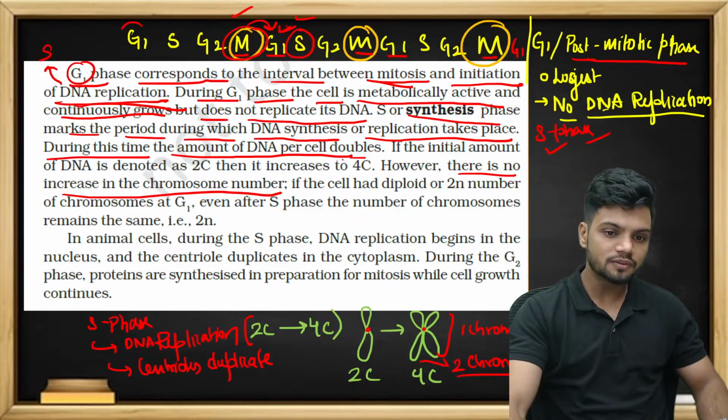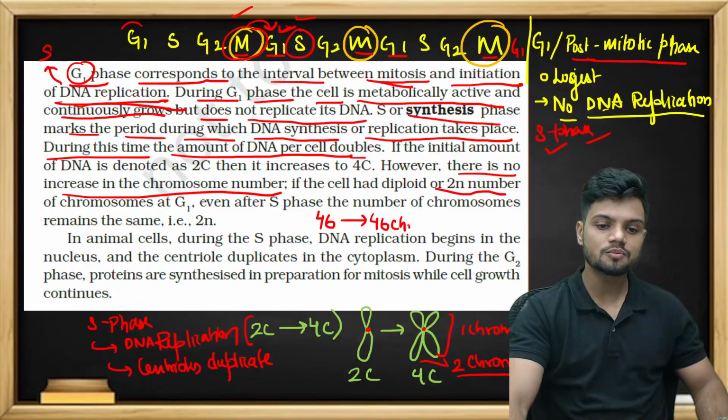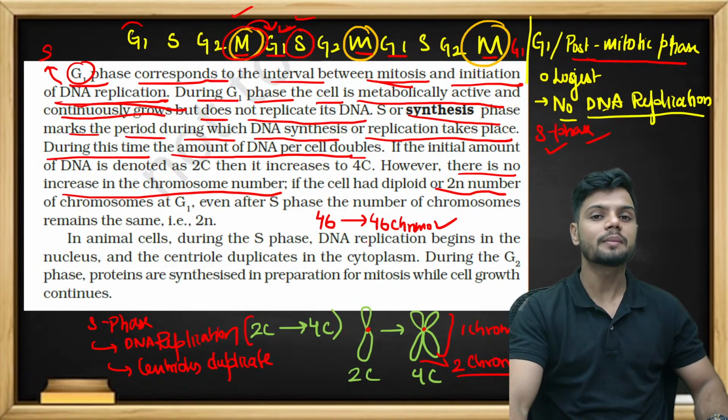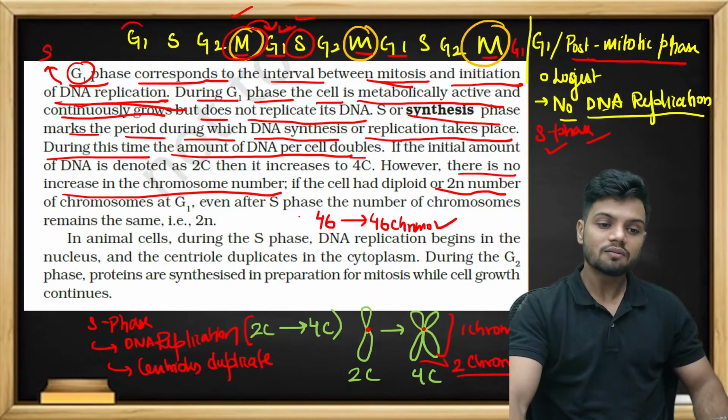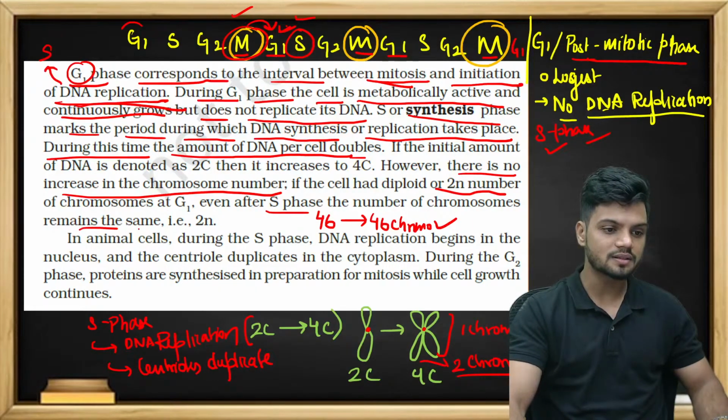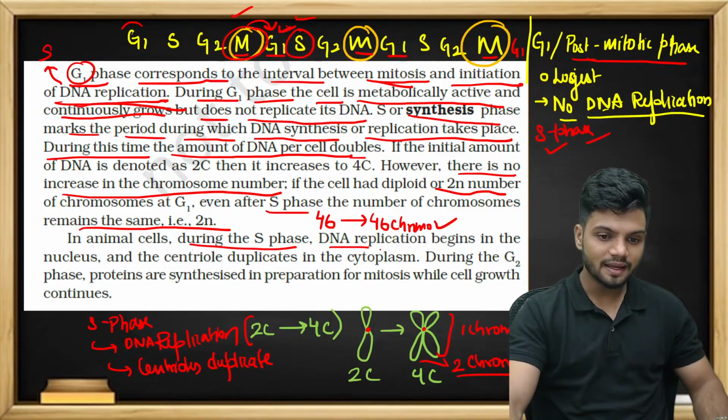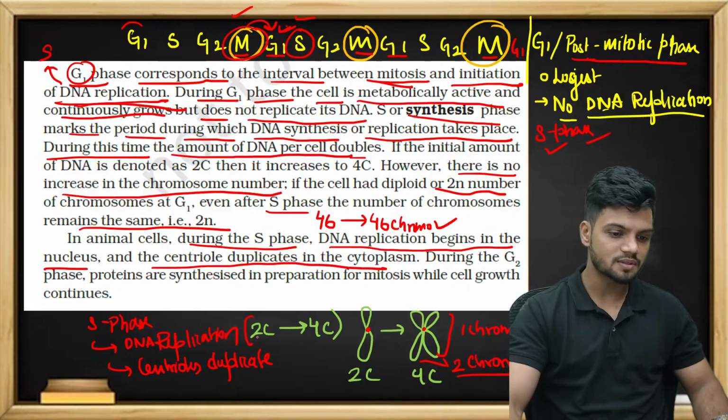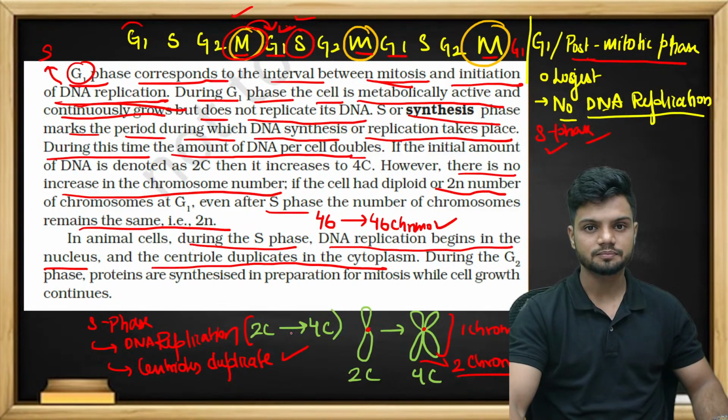Okay. If the cell had diploid number of chromosomes, that is, if the cell had 46 chromosomes, it will have 46 chromosomes in the end. The number of chromosomes will remain the same. The number of chromatids will double. Even after the S phase, the number of chromosomes remains the same, that is 2n. In animal cells during the S phase, DNA replication begins in the nucleus and centrioles duplicate in the cytoplasm. See, centrioles will duplicate in the S phase.